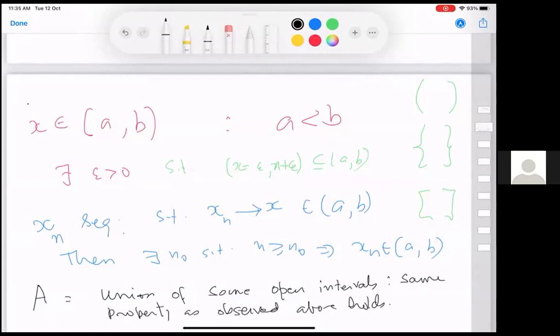Because if X is in A, an element in a union of some number of sets, no matter how many you have taken the union of, belongs to one of them. That one of them is an open interval. Now apply the property for that.